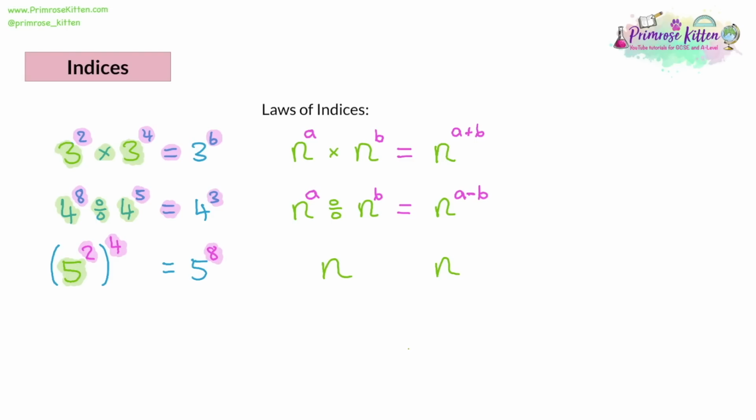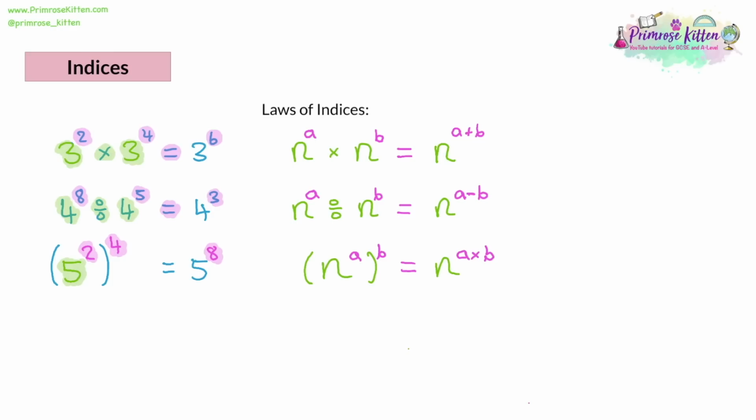So when we generalize, we end up with a bracket. We'll give our two powers letters. Let's call them A and B again. One inside the bracket, one outside. So for our answer, it's going to be A times B. And again, the shortcut is, if you have a power outside a bracket, then you're going to be multiplying the powers.